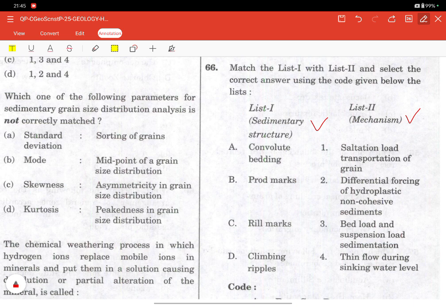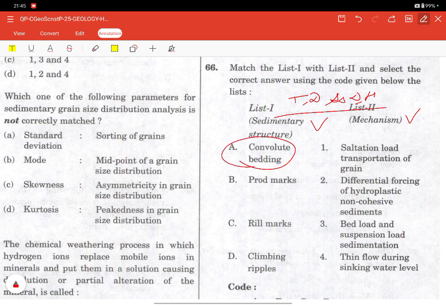That is what those processes are. There is transport, bed load, saltation, then deposition, suspension, fallout, then soft sediment deformation, then hydraulic change. These all are there. So we have to link sedimentary structure with the mechanism by which they are formed.